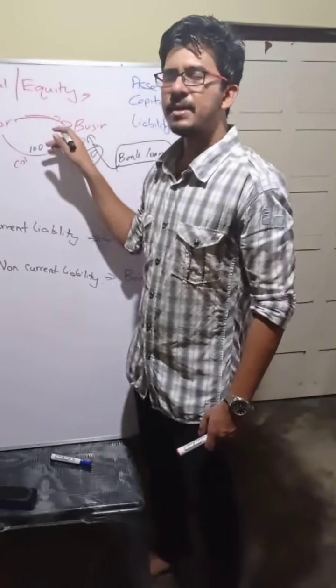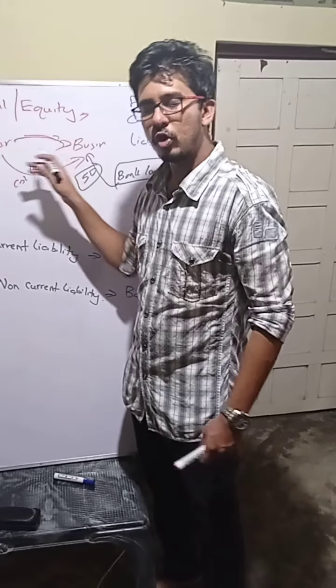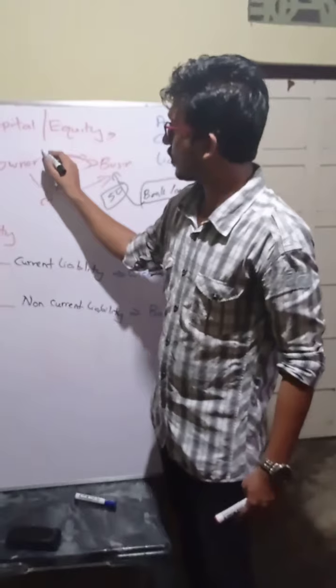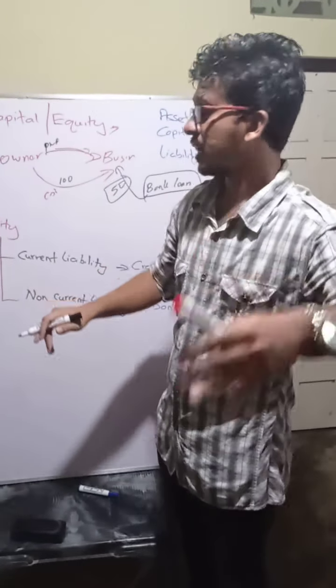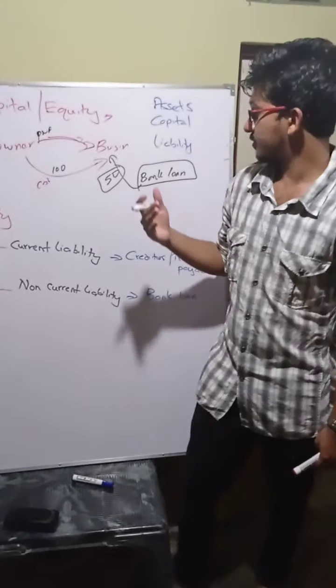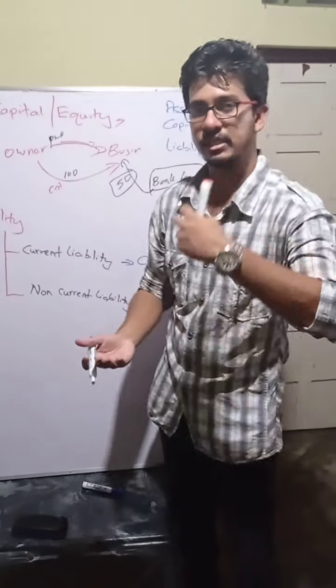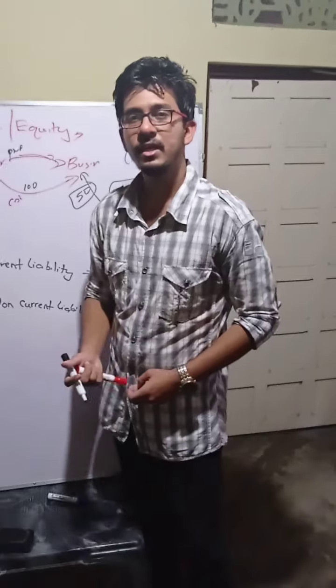If the owner puts money into the business, we don't pay it back. Usually we pay back as profit. Only the profit we pay back. But if an outside person, for example the bank, is putting a loan into the business, we have to pay the full amount with the interest.